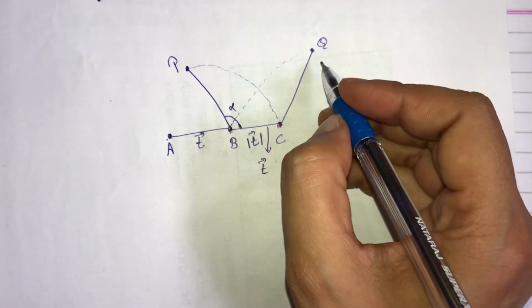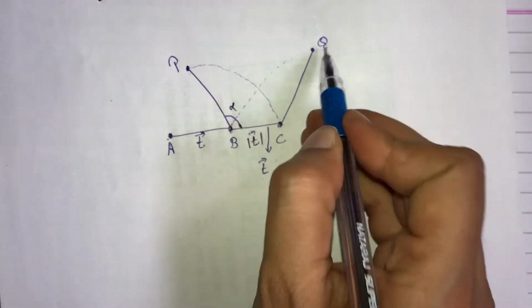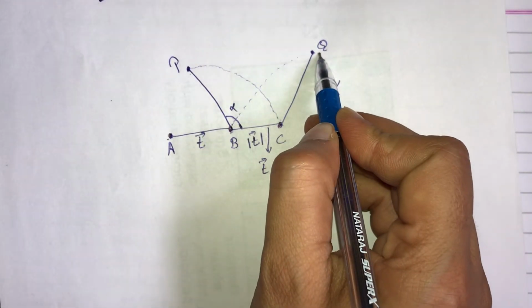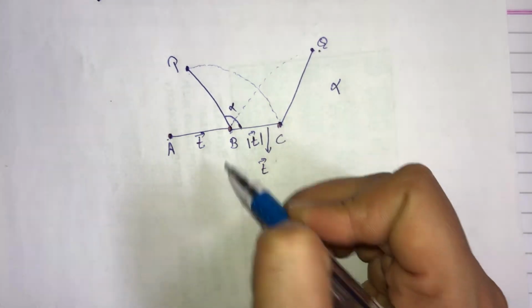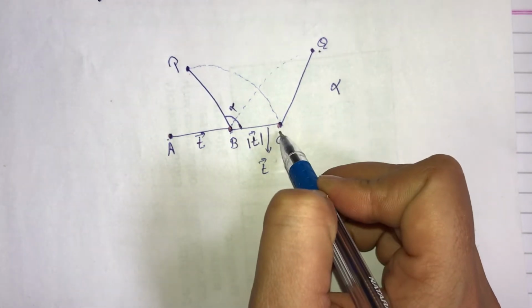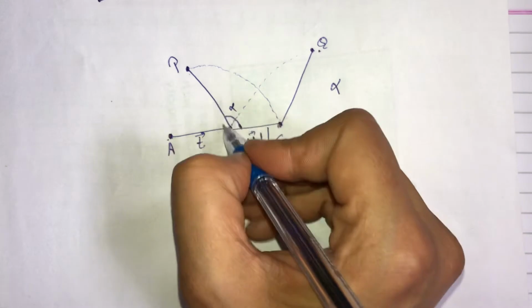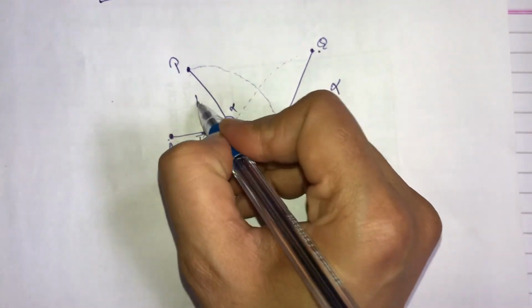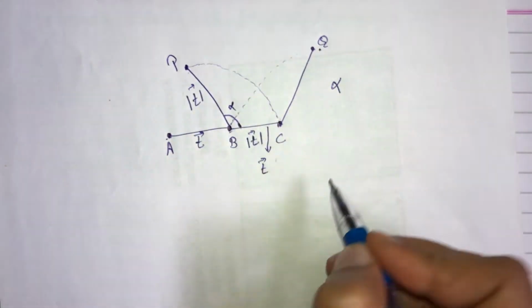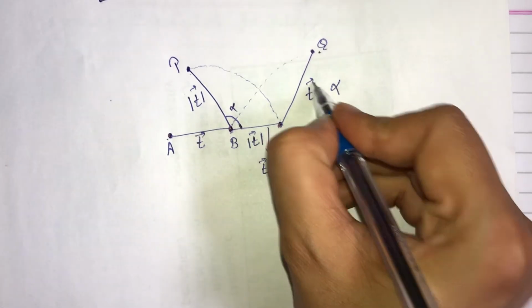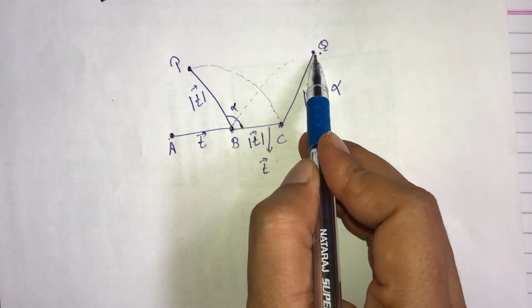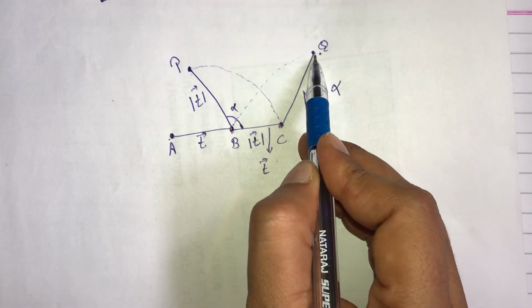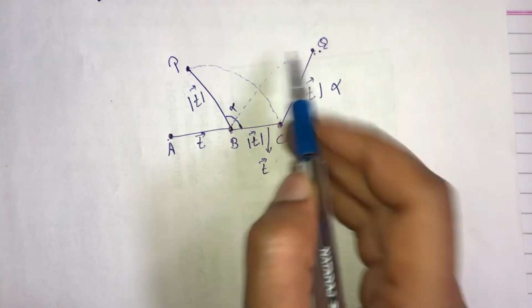Now if P and Q are new lattice points in this lattice, then these points are also connected with B and C through the translation operator. So this also possesses translation symmetry with a translation of magnitude T. These new points P and Q are in the lattice, so they also possess translation symmetry.